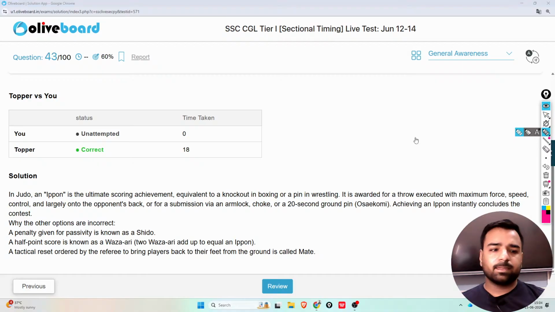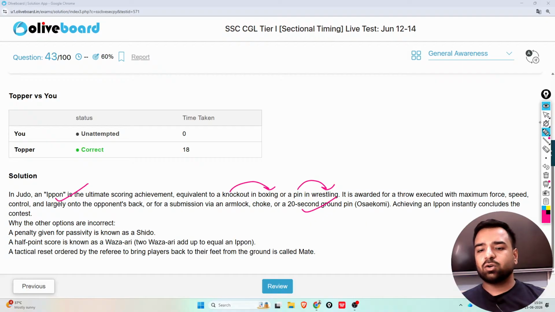So in judo, ippon is the ultimate scoring achievement, equivalent to a knockout in boxing or a pin in wrestling. It is awarded for a throw executed with maximum force, speed or control and largely onto the opponent's back, or for a submission via an arm lock, choke or a 20-second ground pin.